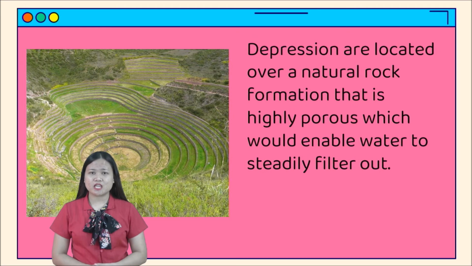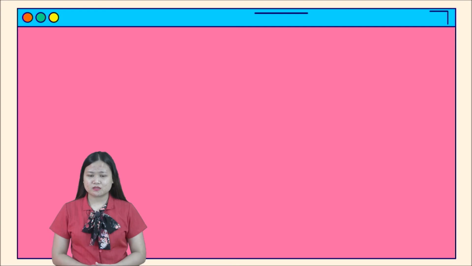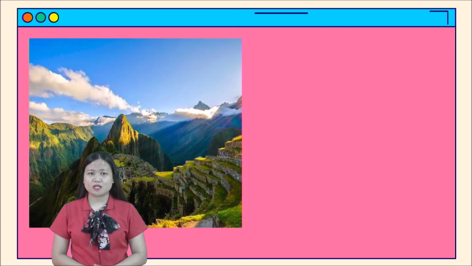The depressions are located over a natural rock formation that is highly porous, which would enable water to steadily filter out. This one, are you familiar with this one? It is the Andes Mountains.